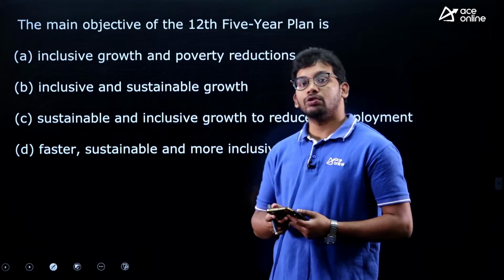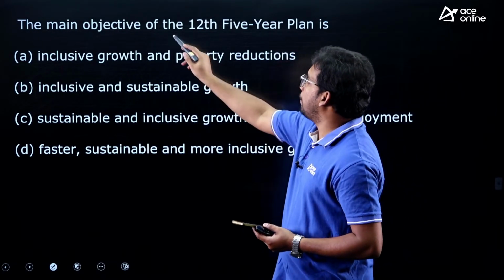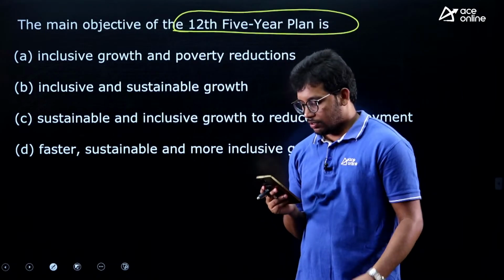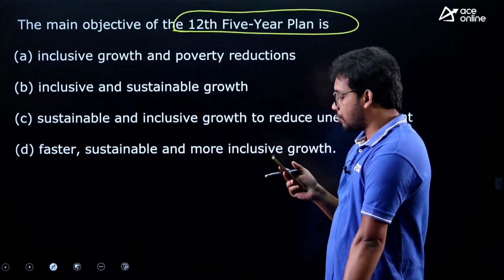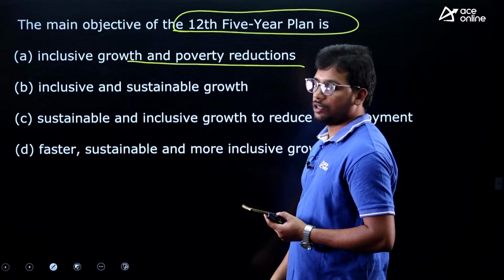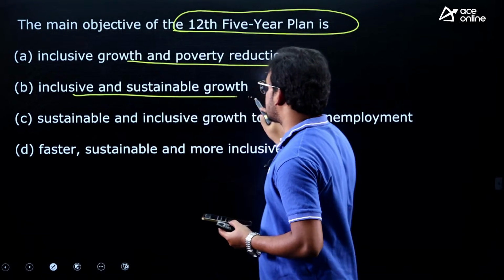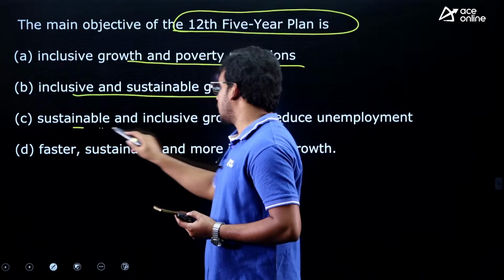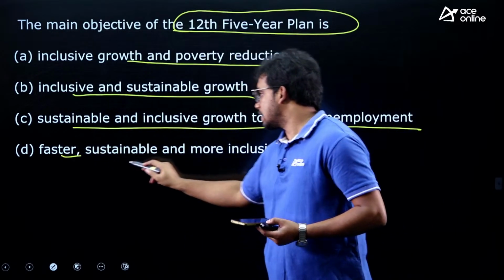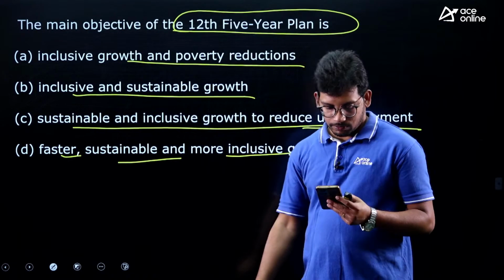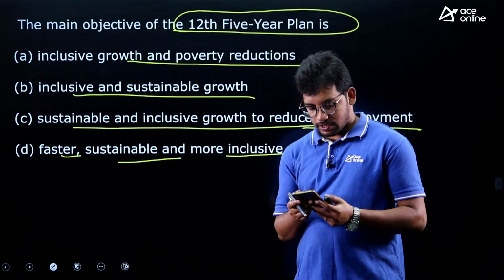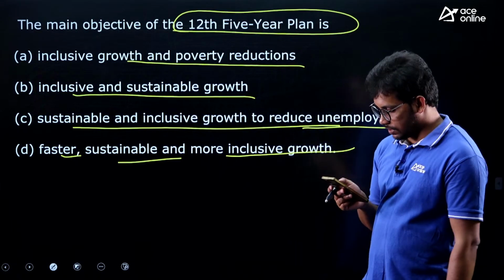Next one, let's move to the 5-year plans now. The main objective of the 12th 5-year plan, what is the objective of the 12th 5-year plan? Inclusive growth and poverty reduction, inclusive and sustainable growth, sustainable and inclusive growth to reduce unemployment, faster, sustainable and more inclusive growth. Correct, Siri. Yes, you are correct. Yes, I hope it is clear, right.